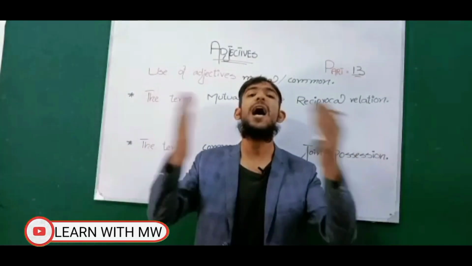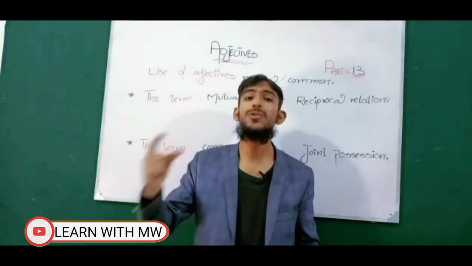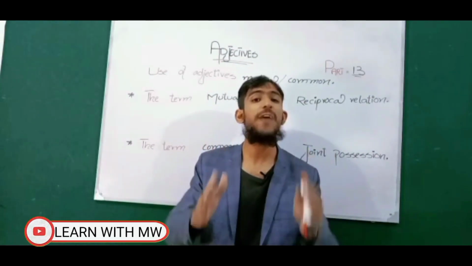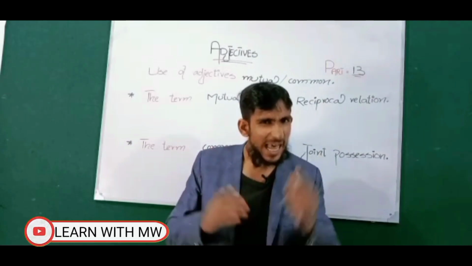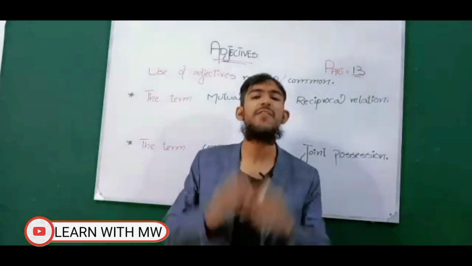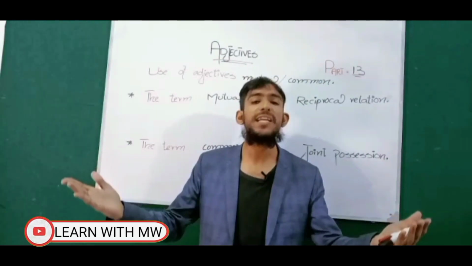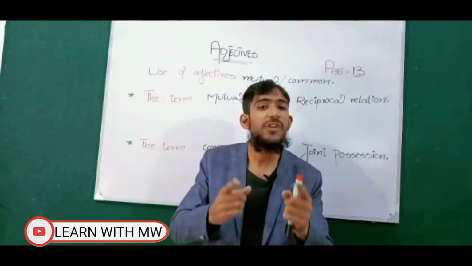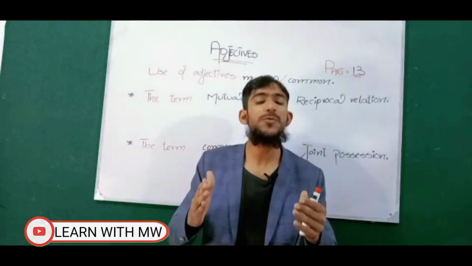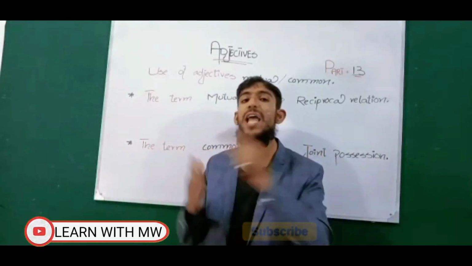Viewers, then we have also discussed another concept regarding adjectives, which was the use of articles as adjectives, that an article can also behave as an adjective in English grammar. Really? An article can also behave as an adjective? Indeed, an article can also behave as an adjective in English grammar. Then we have discussed a further concept regarding adjectives. We discussed the difference between elder and older, and when we will be using older and elder in English.